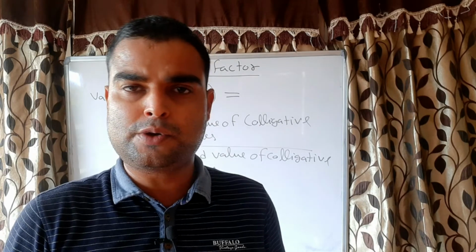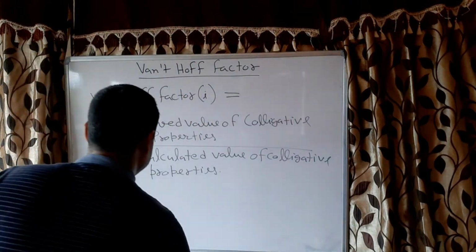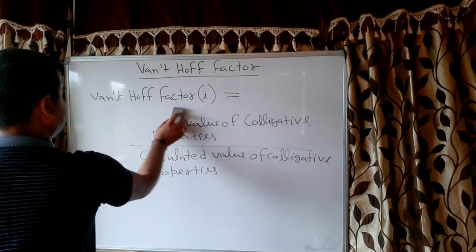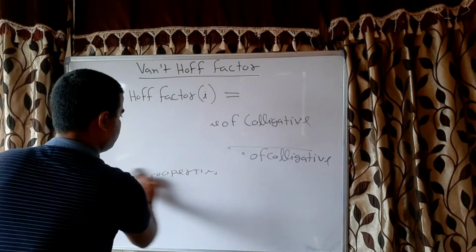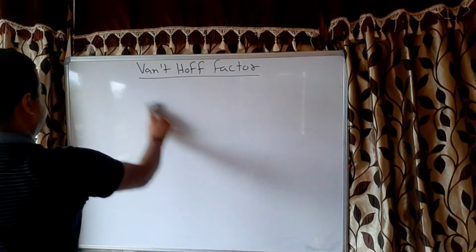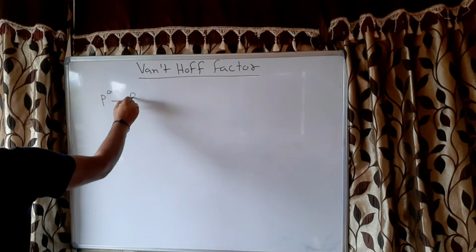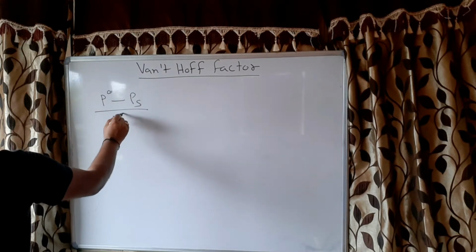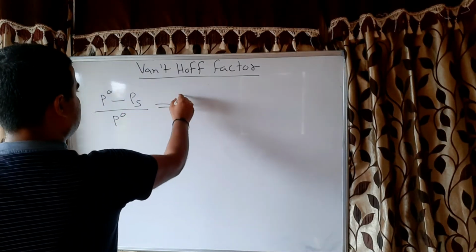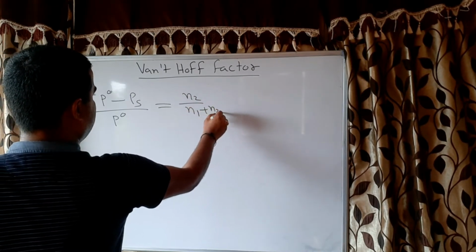In brief also I will tell you. See, relative lowering of vapor pressure (P0 minus Ps) divided by P0 is equal to N2 by N1 plus N2, correct?